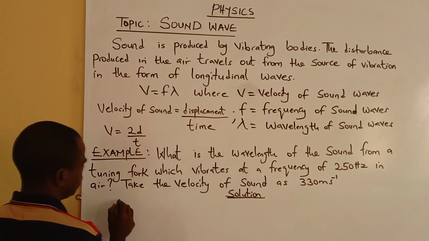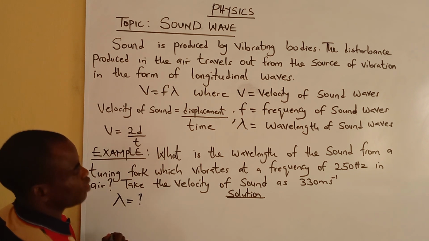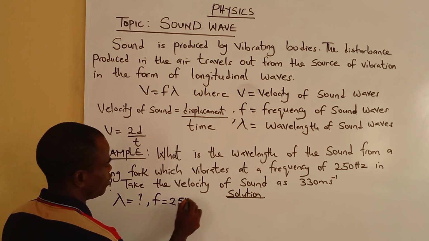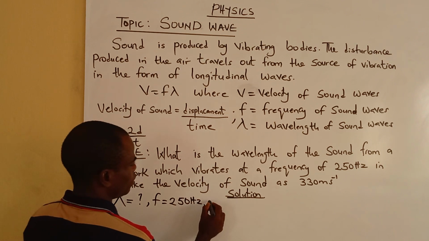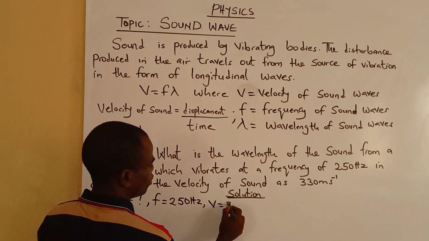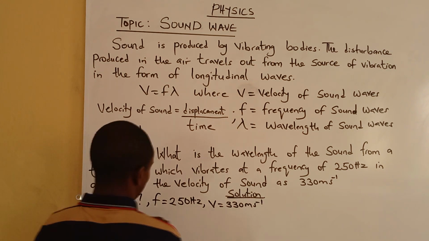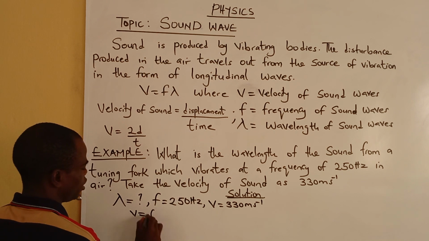Now let's consider this example. What is the wavelength? Wavelength, question mark. Frequency is 250 Hertz. Velocity is given to us: 330 meters per second. We're familiar with V equals F lambda.